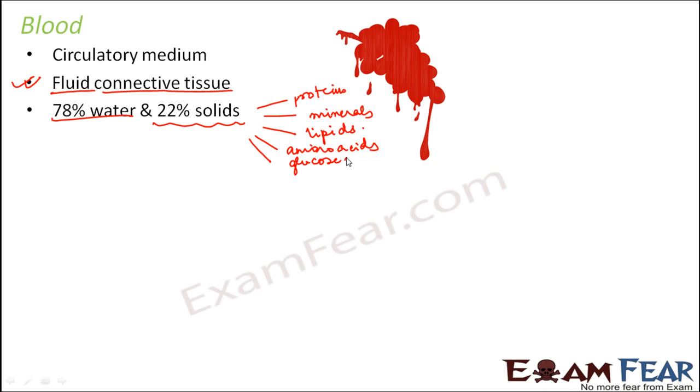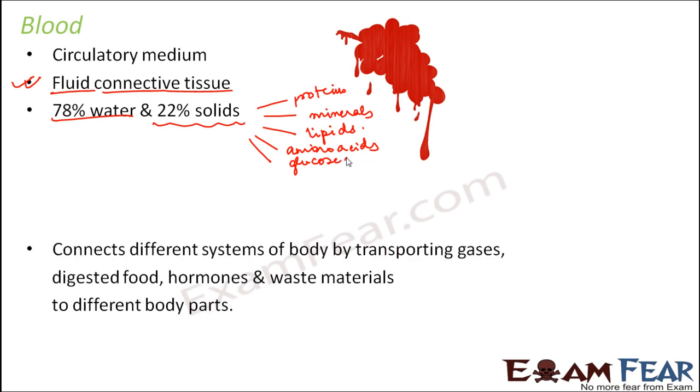Now you might wonder, why is it that the color of blood is red? The color of blood is basically due to the presence of a pigment called hemoglobin in the blood. Hemoglobin is red in color, and it imparts its red color to the blood, and that is why it appears red. I am not going to discuss the structure of hemoglobin, I already did that in our previous lesson. Anyways, this was a rough idea about the composition of blood.